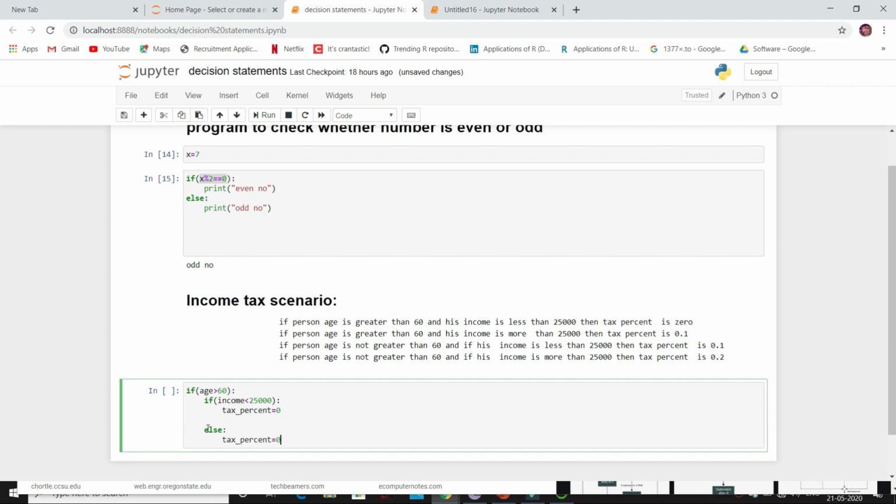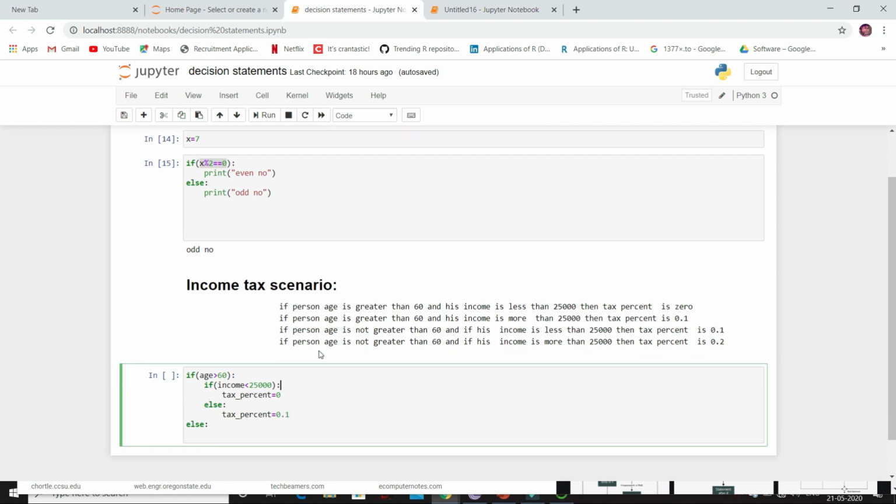tax percent is 0.1. Next, if person age is not greater than 60, then again we have to check the income. If it is less, his tax percent is 0.1, and if it is more than 25,000, his tax percent is 0.2. Now we write this else for age.